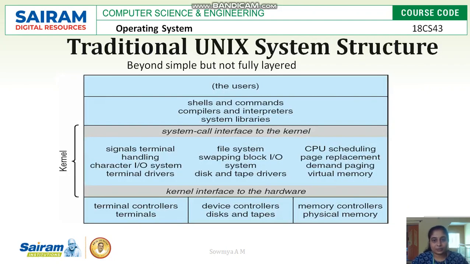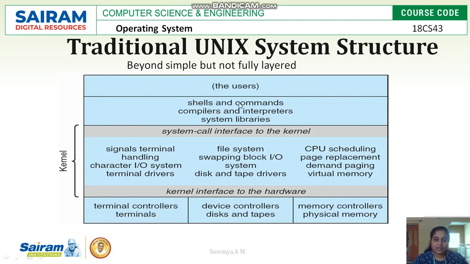Next comes the traditional Unix based or Unix system structure, which is also a multi-layered structure which defines kernel functionalities and shell functionalities in detail. The user is the first layer. Below the user, every user will be given a shell and a command prompt. Each shell is responsible for that user interaction, and the command prompt is used for user interaction, and it also includes compilers, interpreters and system libraries.